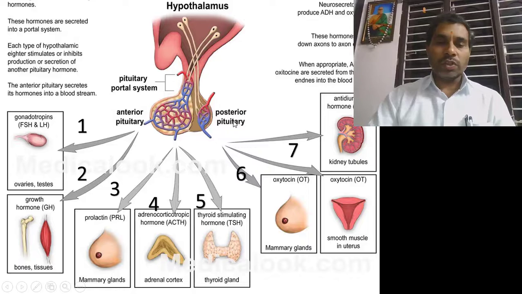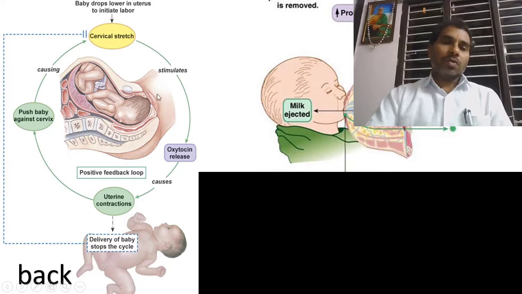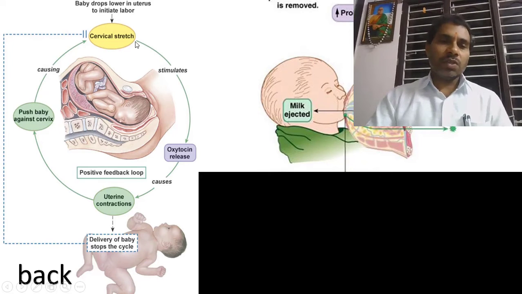What is the function of oxytocin? Oxytocin acts on the pelvic region, where the pelvic muscles at the region of the vagina relax at the time of birth under the effect of this hormone. Therefore the delivery of the child takes place. So the main important function is childbirth, or delivery of the baby.